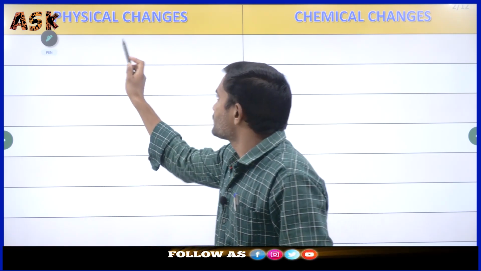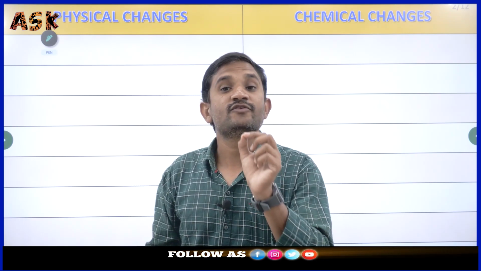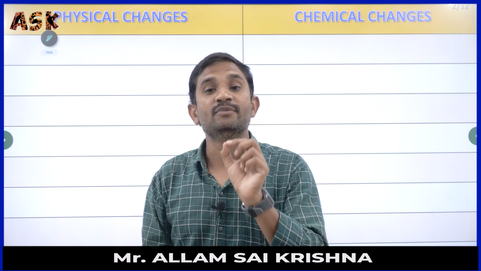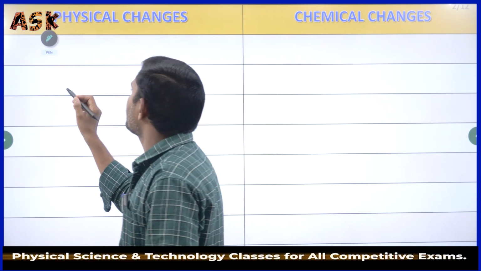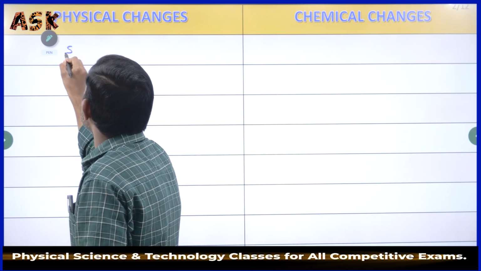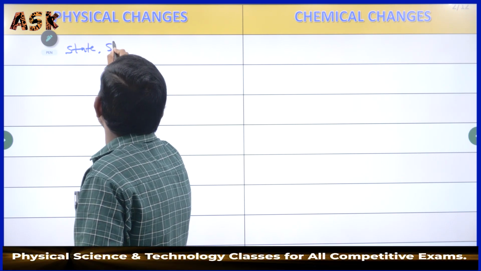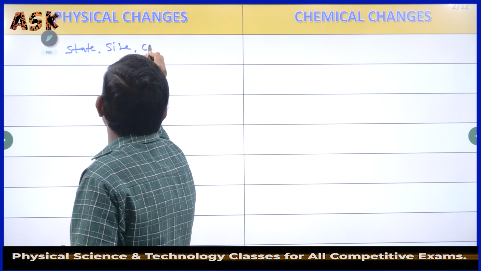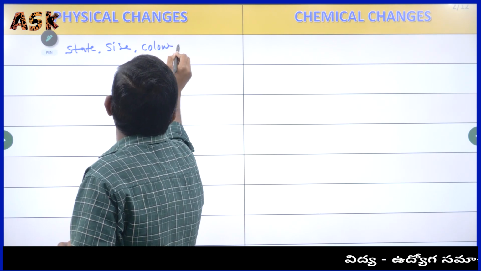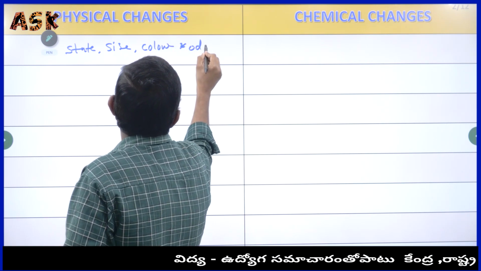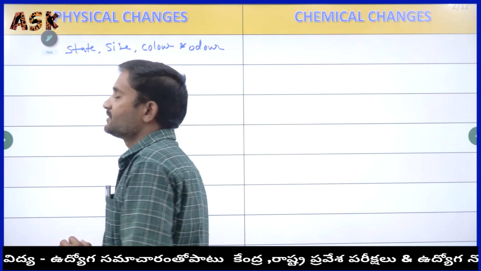In the physical changes, any substance's physical properties will be changed. Only the physical properties of the substances will be changed. The physical properties are like state, size, color and odor will be changed.